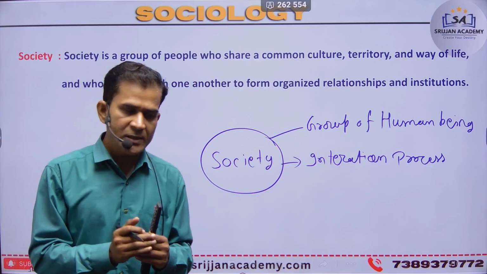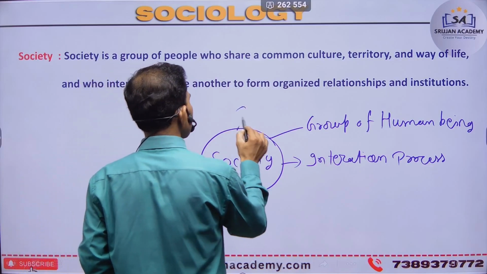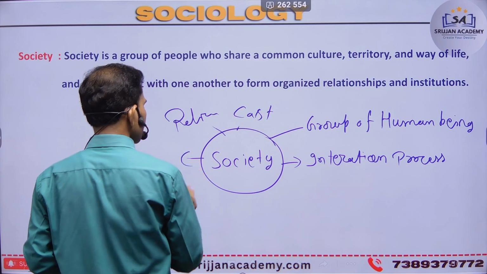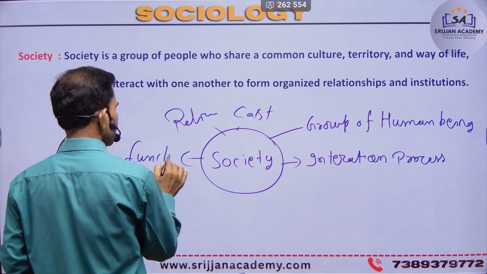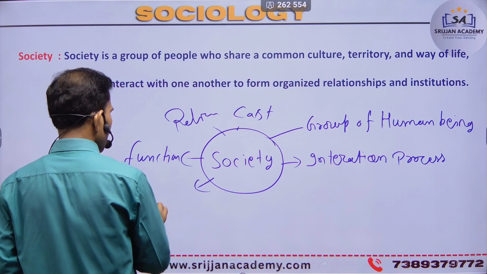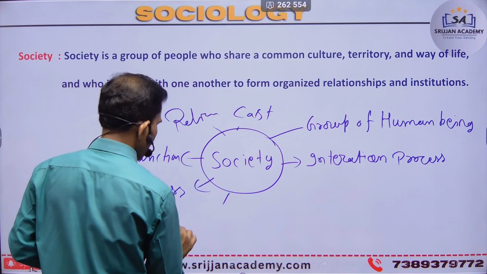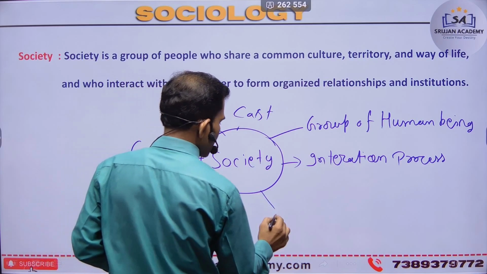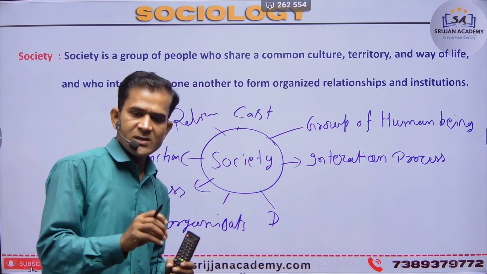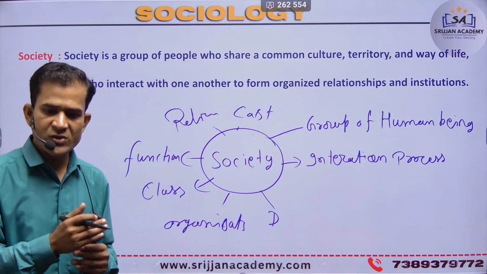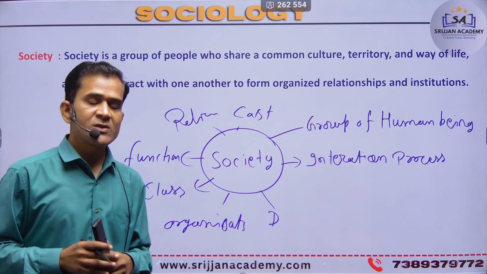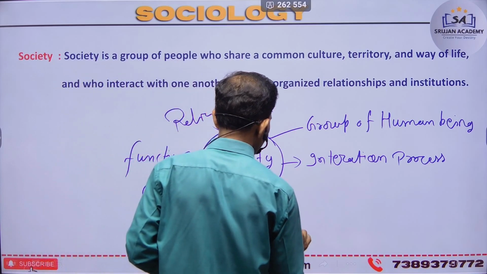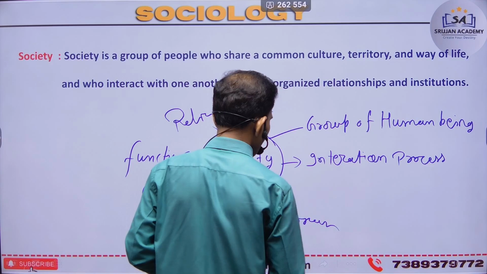And society also has caste, religion, function, class, organization, and also disorganization, which must be present in our society, because social change is possible through disorganization and organization.